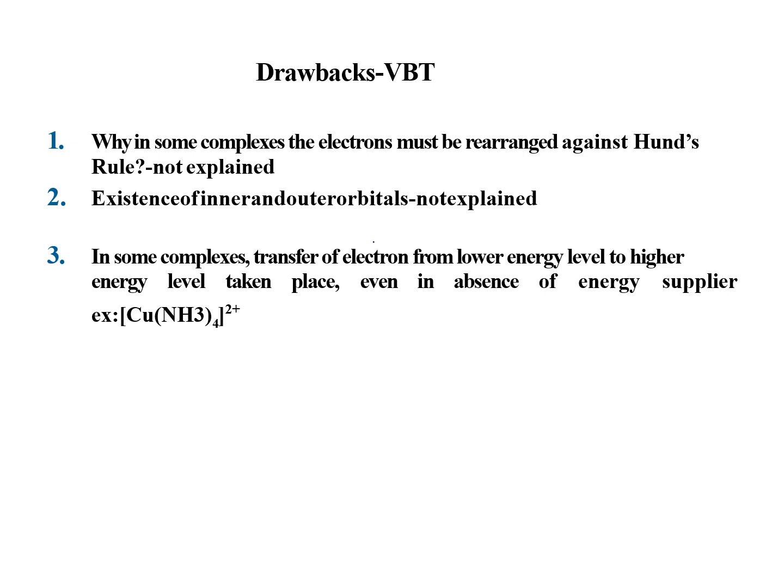The drawback is that it does not explain why in some complexes electrons must be rearranged. The existence of inner orbital and outer orbital complexes is not explained. In some complexes, the transfer of an electron from a lower energy level to a higher energy level takes place even in the absence of an energy supply. So these are the drawbacks of VBT.